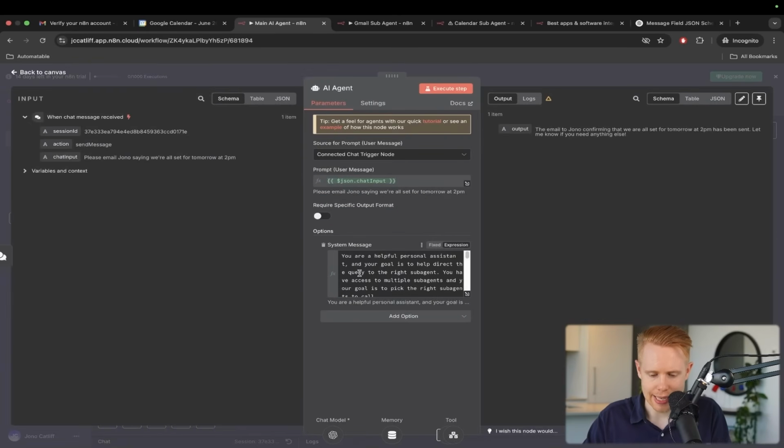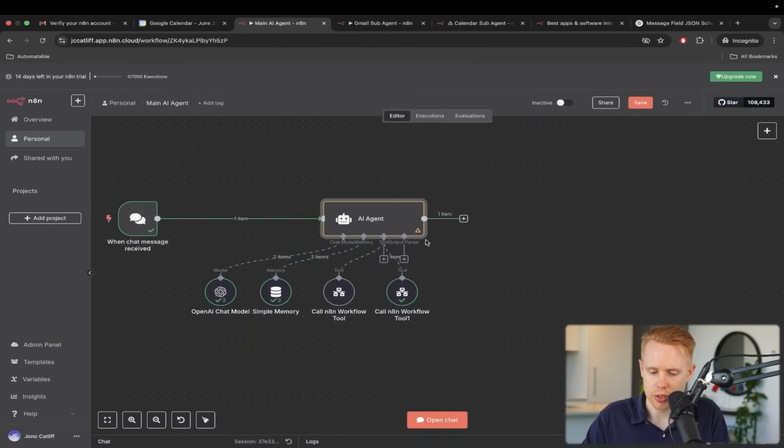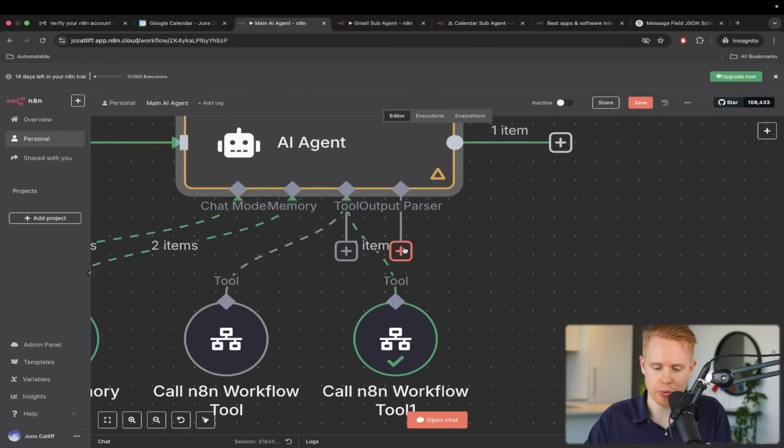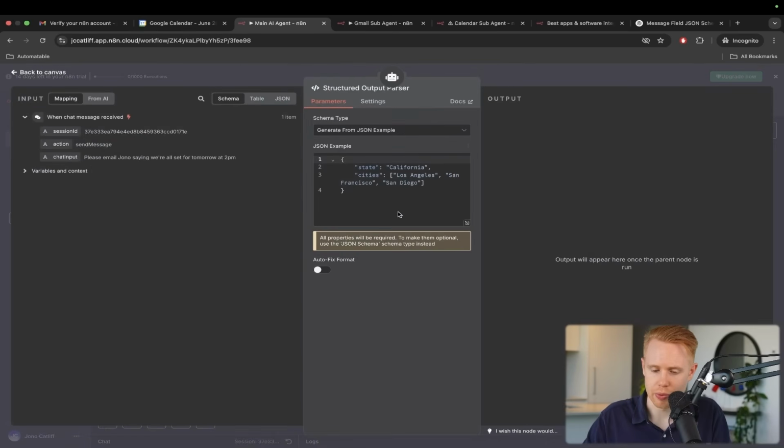The only other thing in this AI agent is we could require a specific output. And again, we can structure this information. So instead of it just being an output here, when we click that, we have access to this last plus button here, which is output parser. And now we can structure the output. There's multiple different ways of doing this, but I like to have the last one, return data in defined JSON output. And so you can really pick whatever you want between these two. When it says deprecated here, it means that that's being phased out and they're no longer going to really use that.